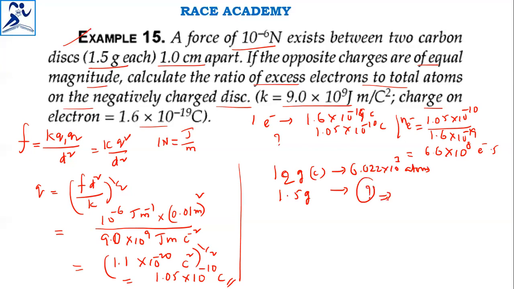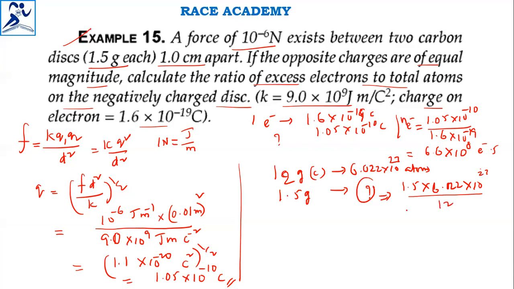By cross multiplication, we have 1.5 × 6.022 × 10^23 atoms divided by 12 grams.